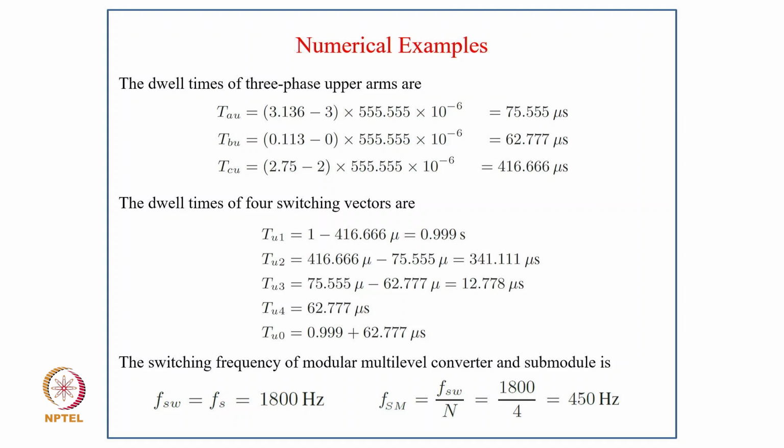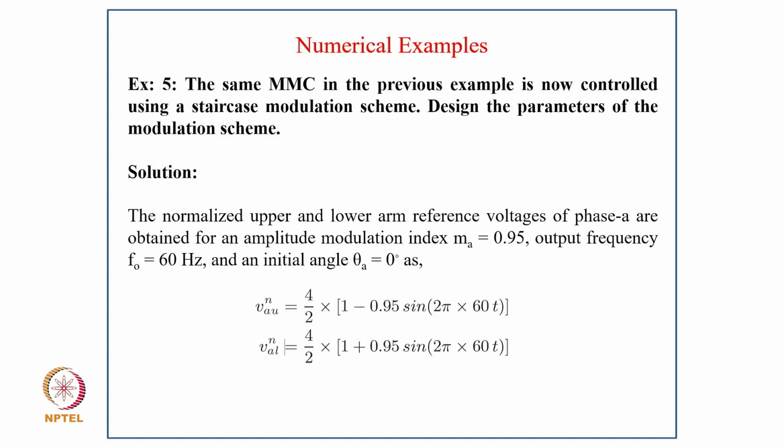So the switching frequency of the modular multi-level converter is Fsw = Fs = 1800 Hz, and the submodule frequency is Fsm = Fs/N = 1800/4, that is 450 Hz.